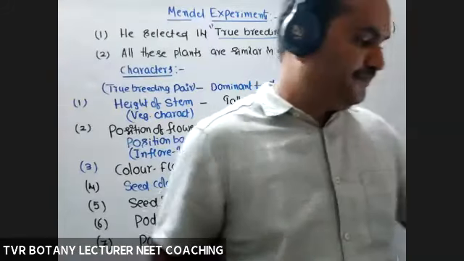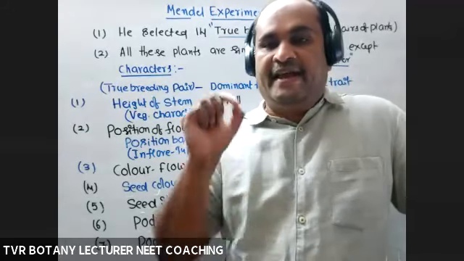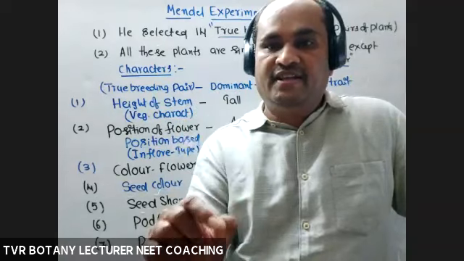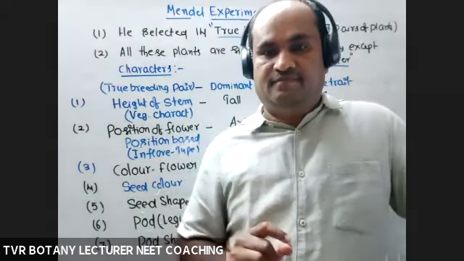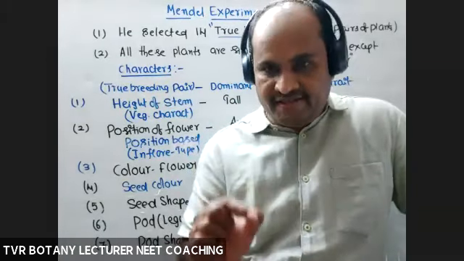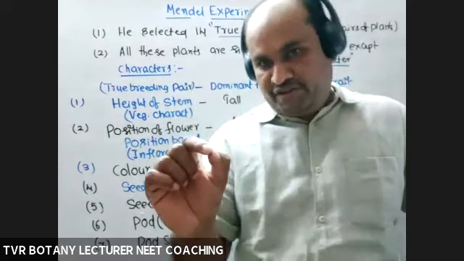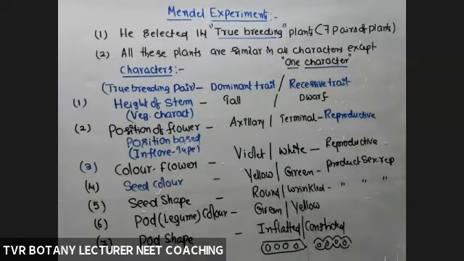According to Mendel, a trait which is expressed in both homozygous condition and heterozygous condition is a dominant trait. That is called a dominant trait. Now, what is a recessive trait?